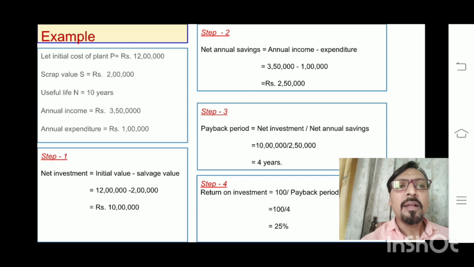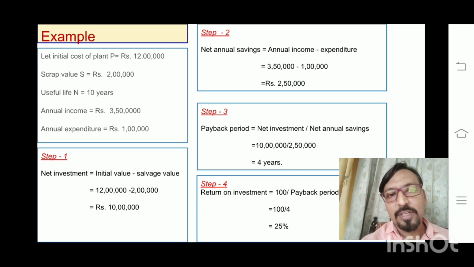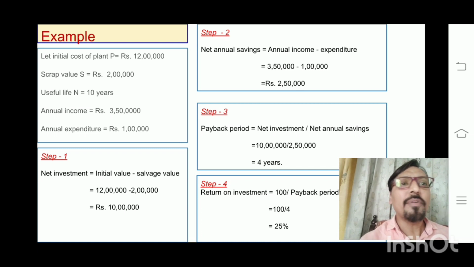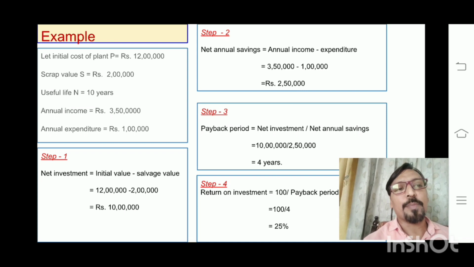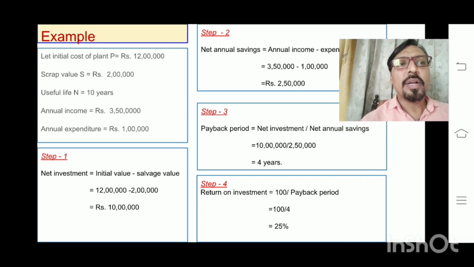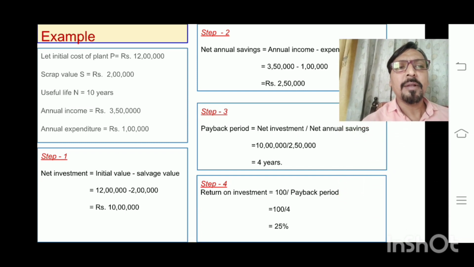Now what is the payback period? Net investment divided by net annual saving. In step 1 we calculated the net investment, that is 10 lakh, and in step 2 we calculated the net annual saving, that is 2,50,000. So 10 lakh divided by 2,50,000 gives us 4 years. So for this energy conservation project, the recovery time is 4 years, means within 4 years we regain our capital investment. Now what is the return on investment? It is 100 divided by payback period. The payback period is 4 years, so 100 divided by 4 is 25%.